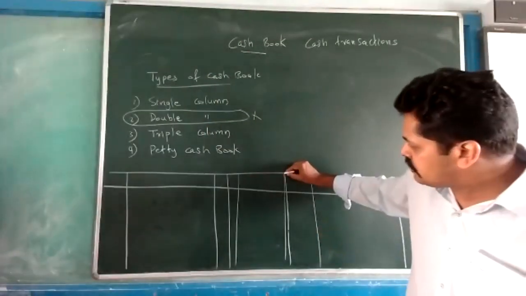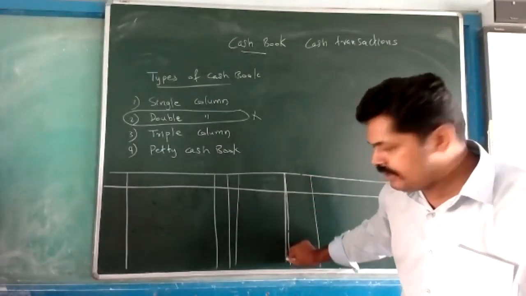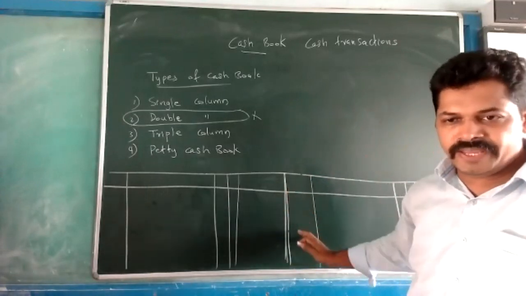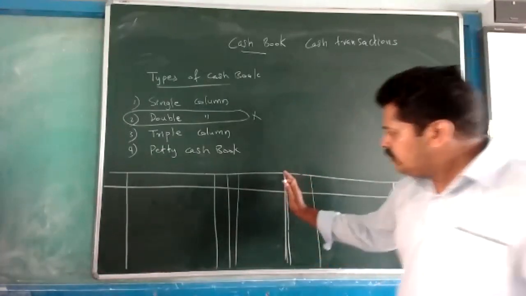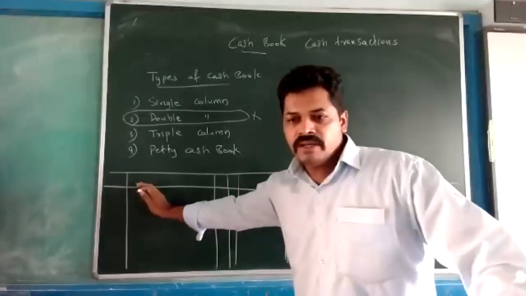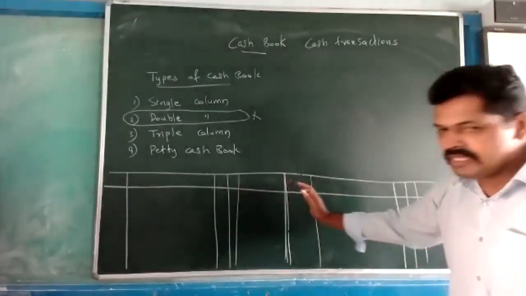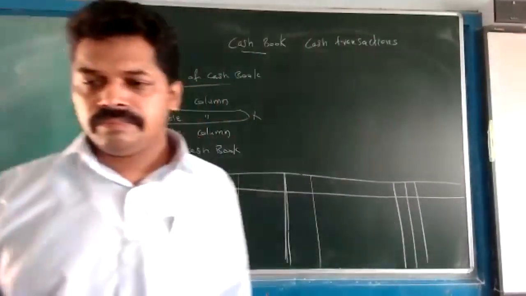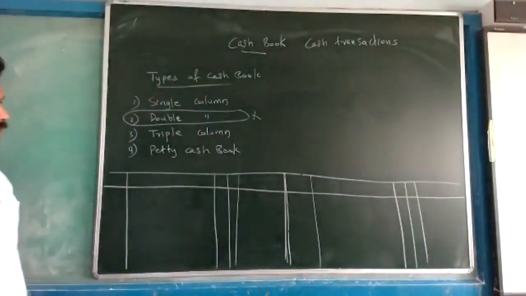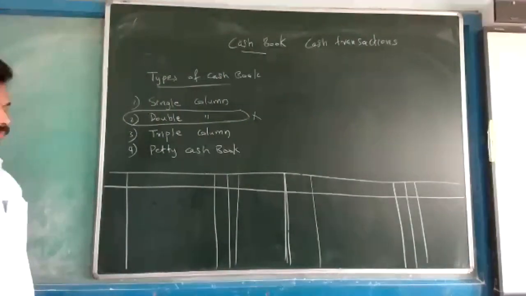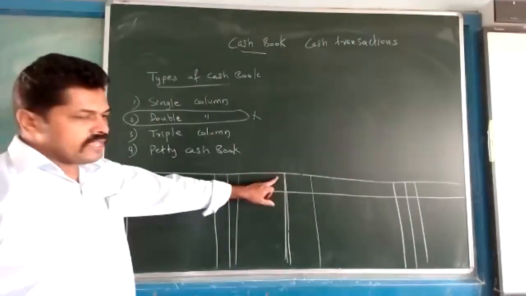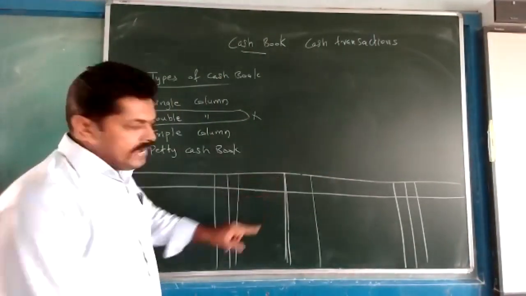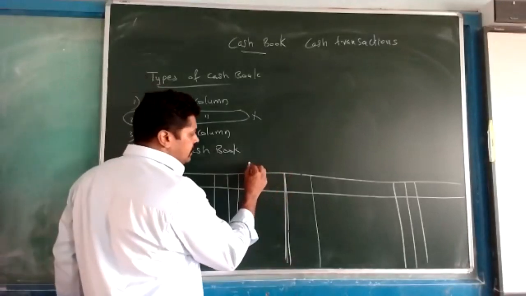This is the middle line. First of all, you have to make the middle line. That should be in the middle of your pages. Then this side, how many columns are there? The same columns will be there this side also. The heading we are writing in the middle. Here we are writing cash book.